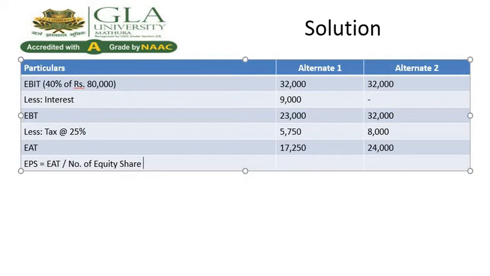In this numerical it is not given what is the price of share. So we assume that 10 rupees is the price of share. In case of first situation, we have raised fund 30,000 by the equity. So 30,000 divided by 10, our number of equity shares is 3,000.